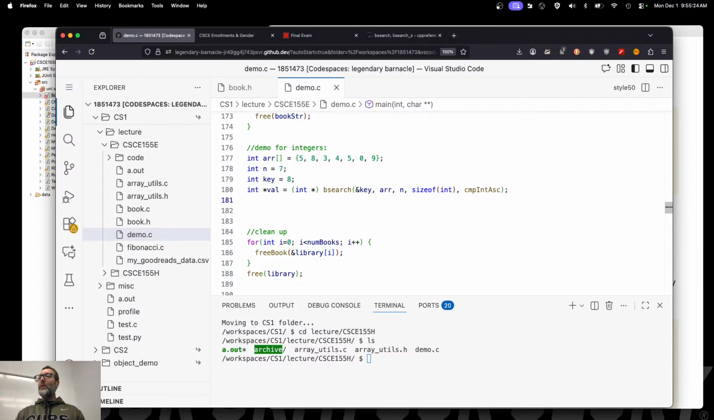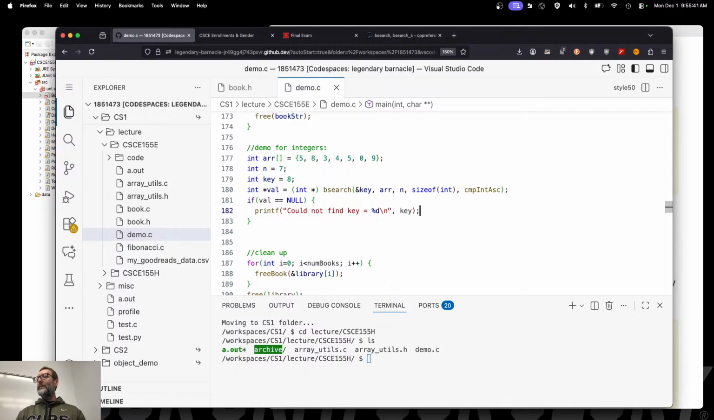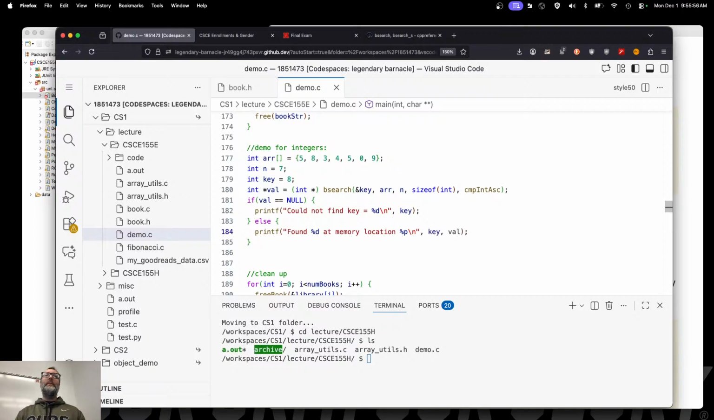And let's see if this actually worked. So printf val, here, I'm going to need an if-else if statement. If val is equal to NULL, I'll say printf could not find key equal %d and the line and key. Otherwise, it's not null, and so we know where it lives. So we can say printf found %d at memory location %p, right? And we'll say that we found the key at val. There we go. Okay. And I'm in the wrong directory.